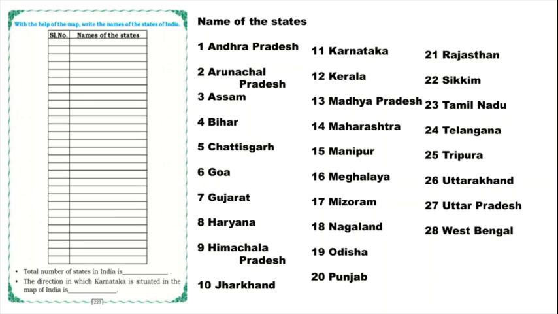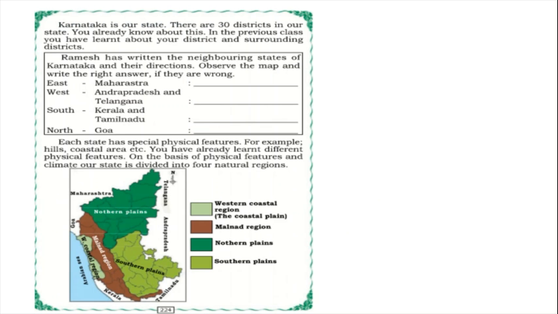So these are the 28 states which our India has. The total number of states in India is 28, and the direction in which Karnataka is situated in the map of India is south. Yes, Karnataka is our state.